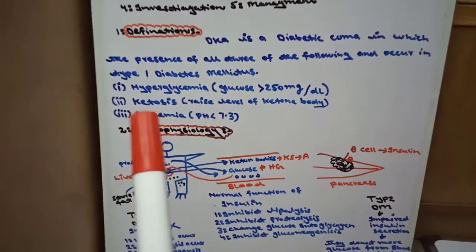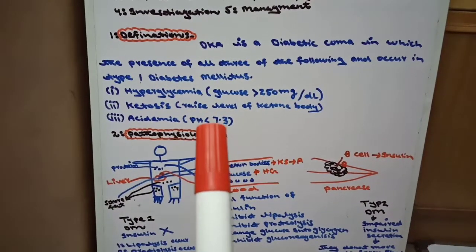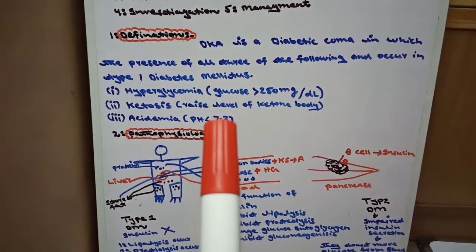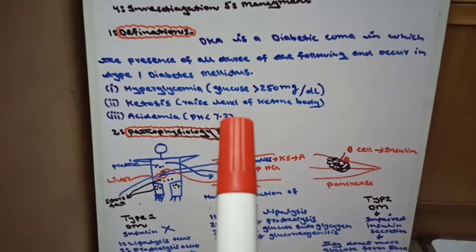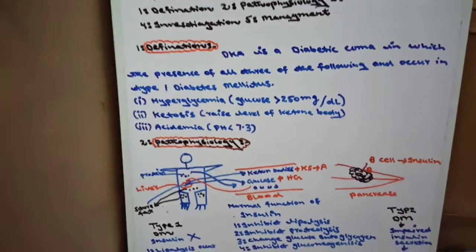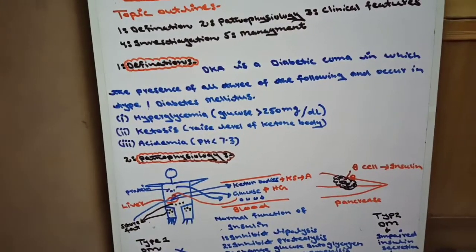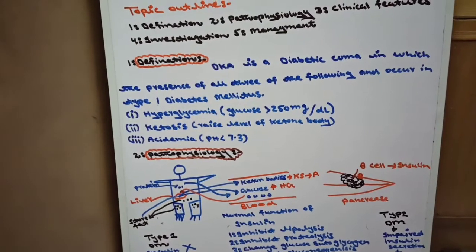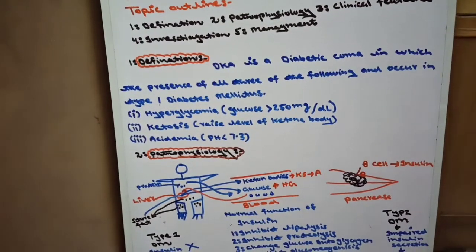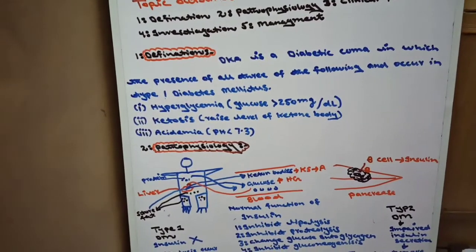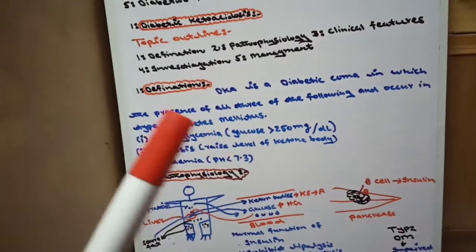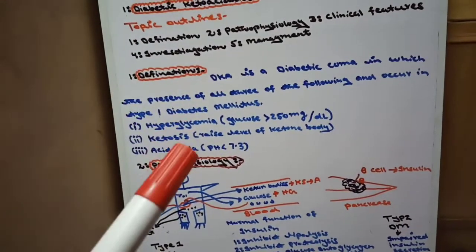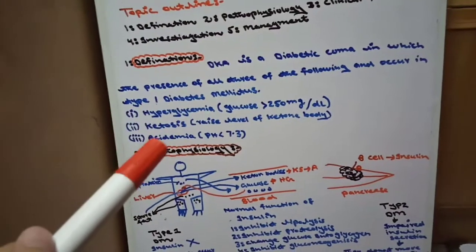Number 3 is acidemia, meaning blood pH less than 7.3. Normally blood pH is 7.4, but in diabetic ketoacidosis acidemia occurs, meaning pH less than 7.3. For diabetic ketoacidosis these three things are necessary.